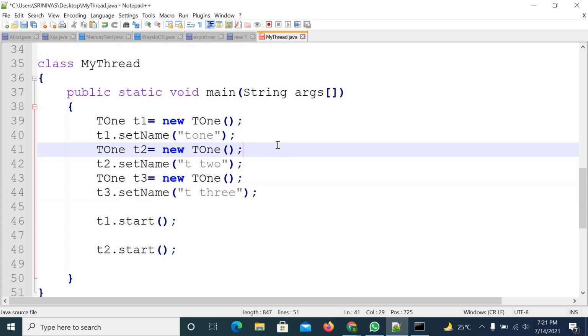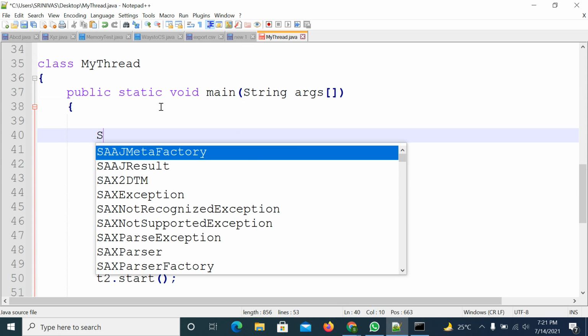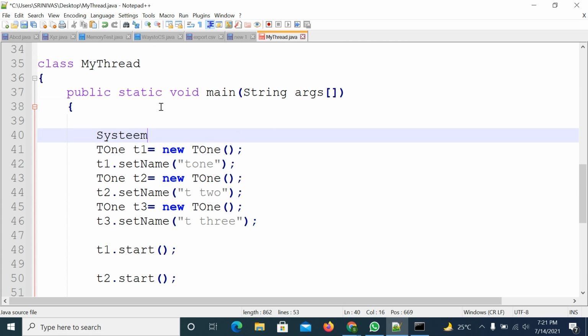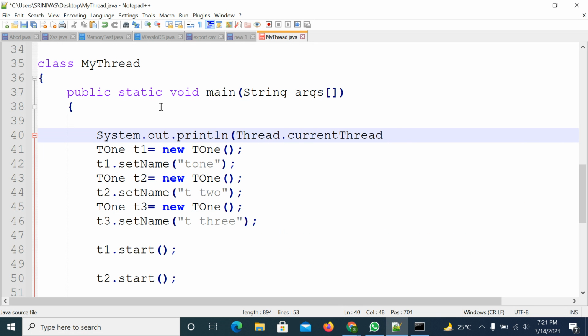So who will call the main method? The main thread. So what is the main thread priority? 5. I hope you know. So one day I tried to print the reference. I wrote the code like this: System.out.println, Thread.currentThread(). I just only printed this line, right?